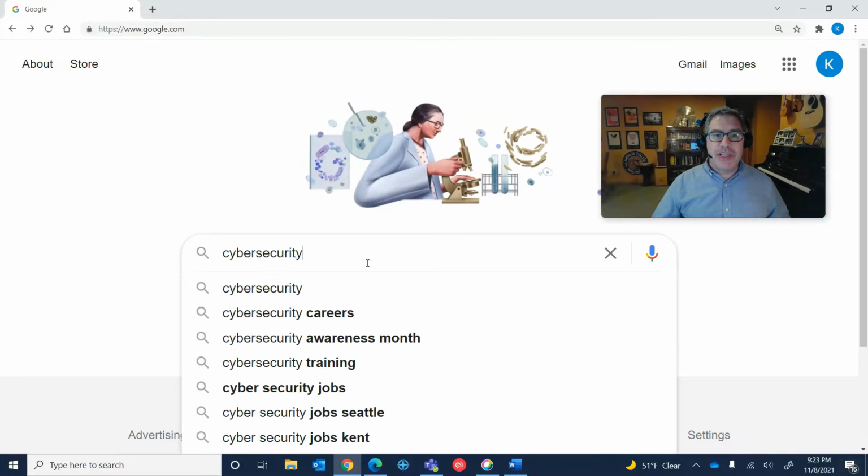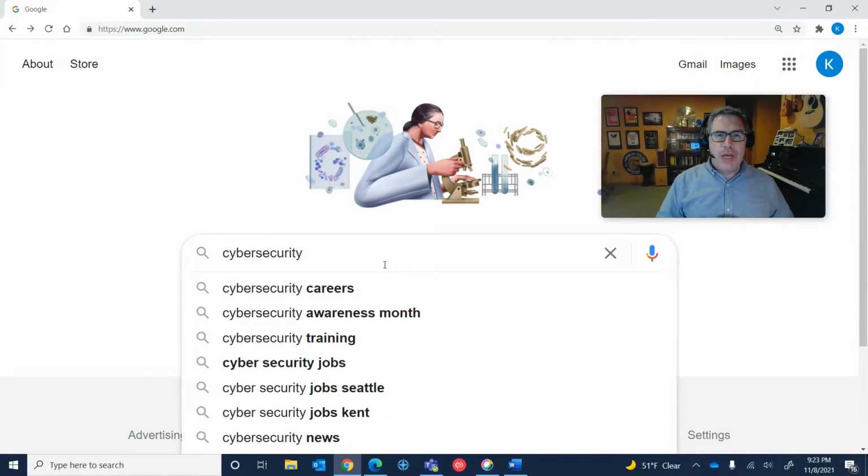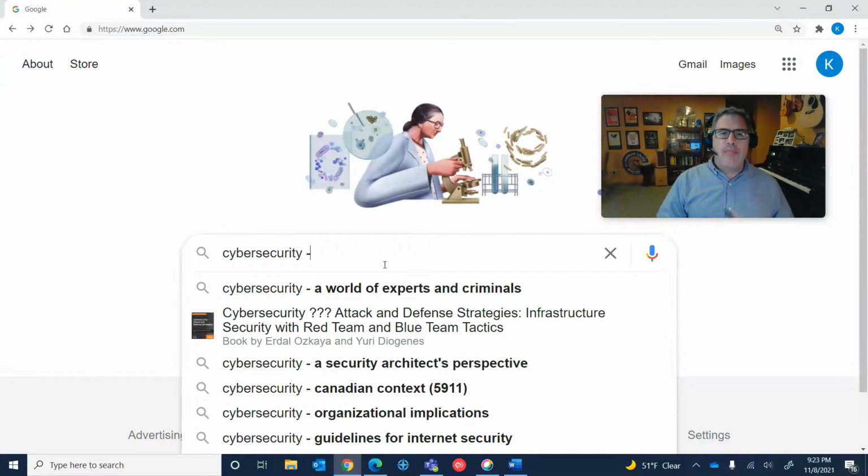Here's a cool one. Watch this. Suppose that I'm still interested in cybersecurity, but I don't have commercial intent. I don't want to buy anything. I don't want to see sites for antivirus or anything like that. Well, the minus operator is the way that I tell the Google search engine what I don't want to see. It will eliminate all of those from my results.